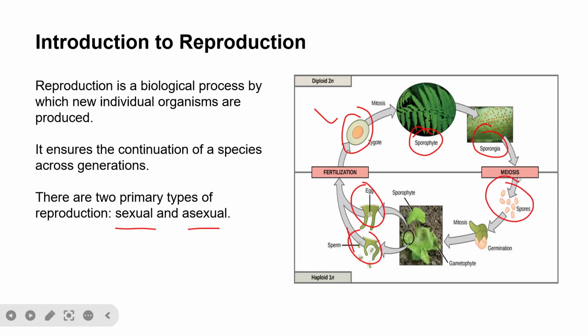And the spores can undergo germination to produce the plant. So spores can develop into a baby plant through germination. And then this plant will undergo mitosis to produce the complete sporophyte, that is the complete plant.